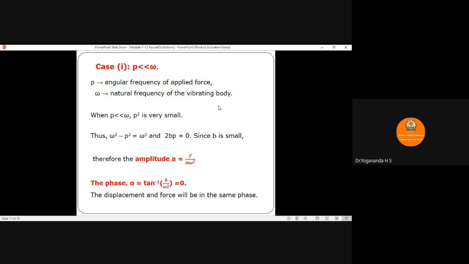Then apply the same condition in the phase term. The phase term becomes alpha equals tan inverse of 2bp, which becomes 0 in the numerator, divided by the denominator, omega square minus p square, which is omega square. So you will get 0 divided by omega square, which is equal to 0. So alpha equals 0. What is the meaning of the phase term becoming 0? The displacement and the applied periodic force are in phase with each other. There is no phase difference between the displacement and the applied periodic force. That is the conclusion from the above equations.